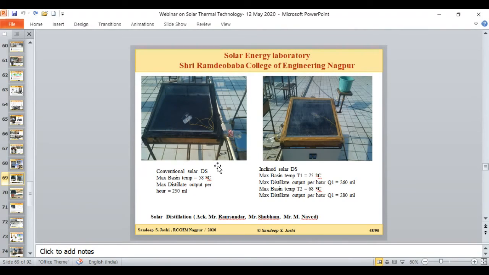This is the conventional solar basin, where the maximum basin temperature could reach up to 58 degrees Celsius, and the distillate output is 250 ml per day. Sorry, 250 ml per hour. So this was the distillate output in the conventional case.